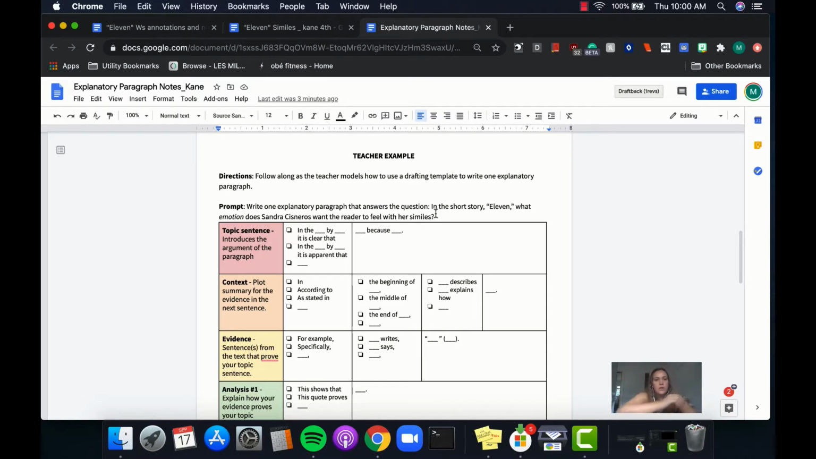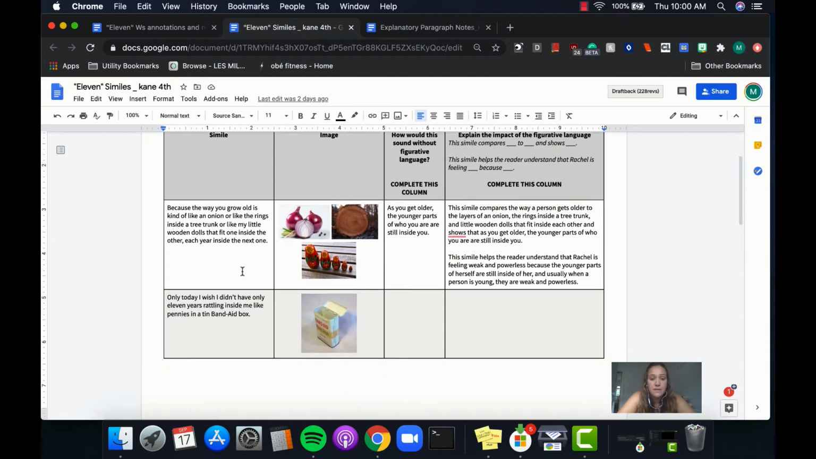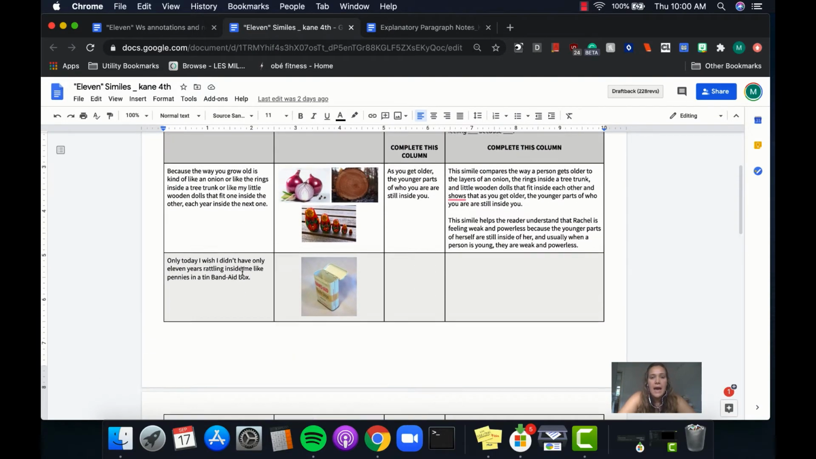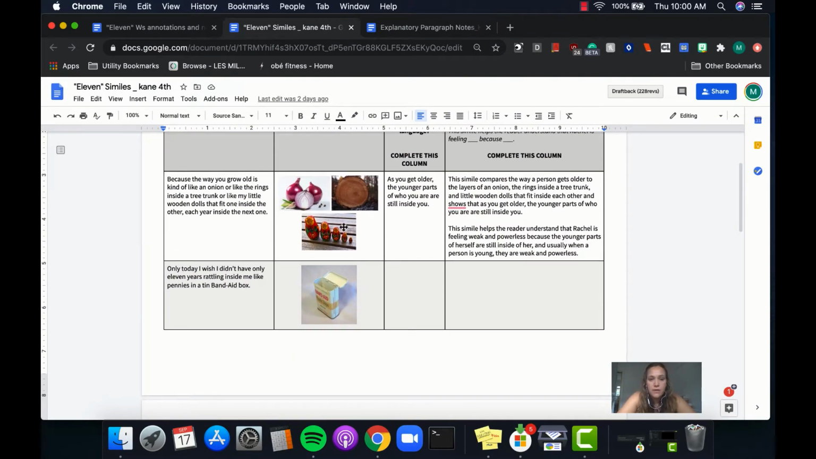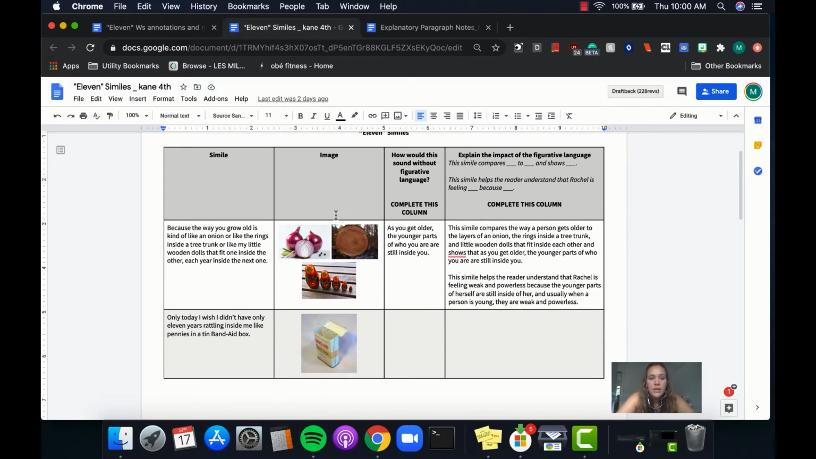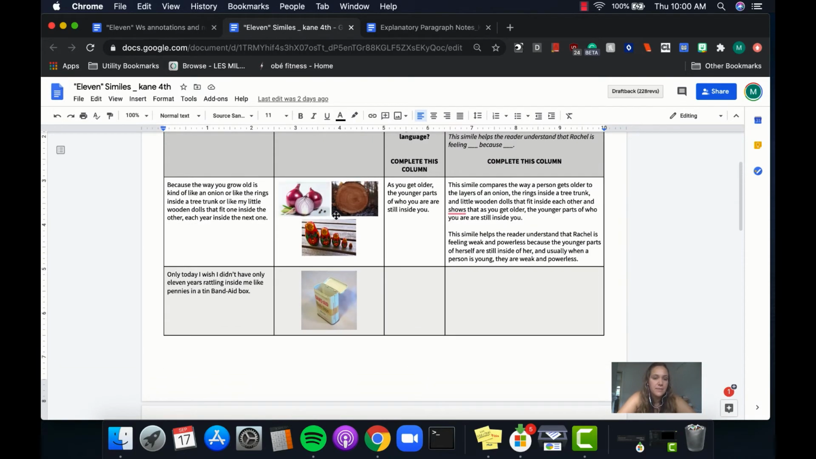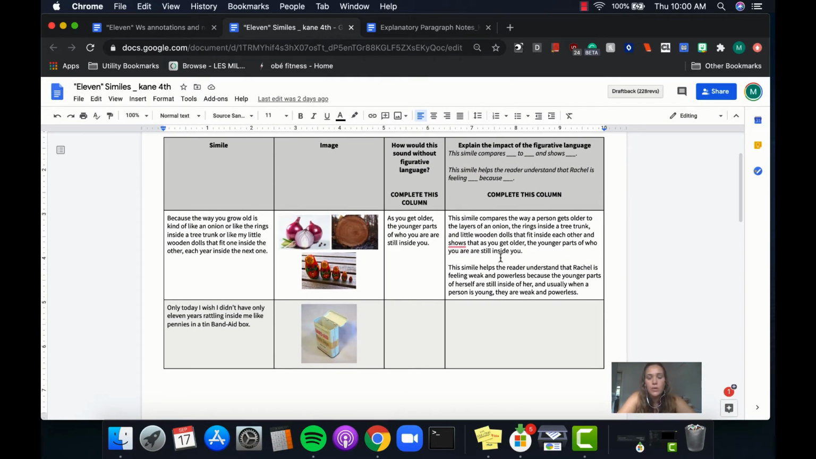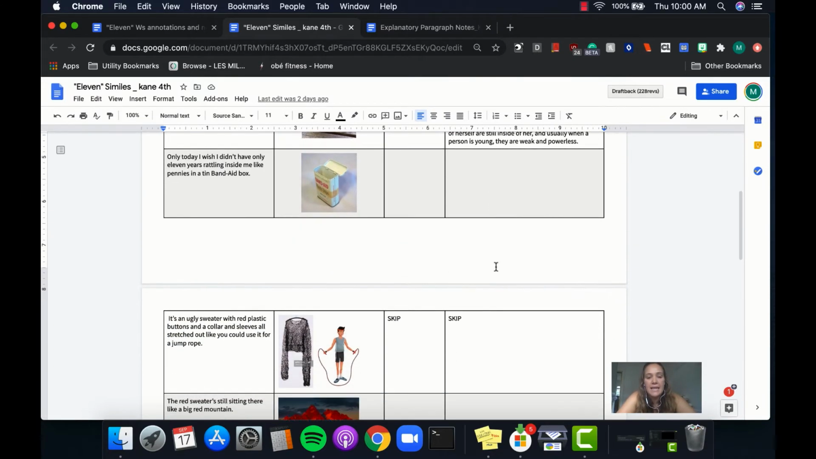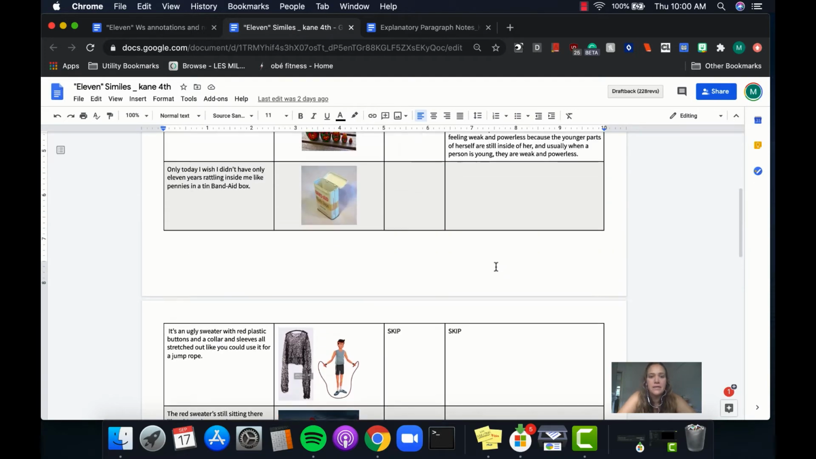Cool. So what you're going to have to do is decide which one of these similes you are going to write about. I am going to write about the first one here today because that's already the one that I did for you in class. So when you write your paragraph, you get to choose any of the other similes. We're going to ask that you don't use the first one because that's the one the teacher did for you, but you can pick any of the other six similes from the story.